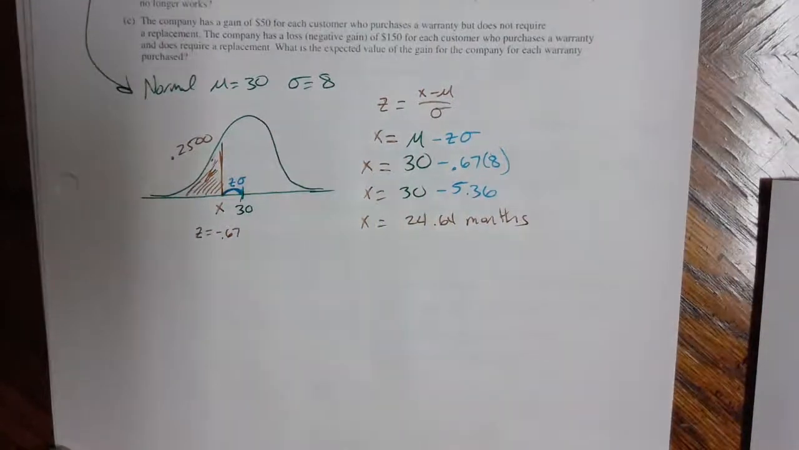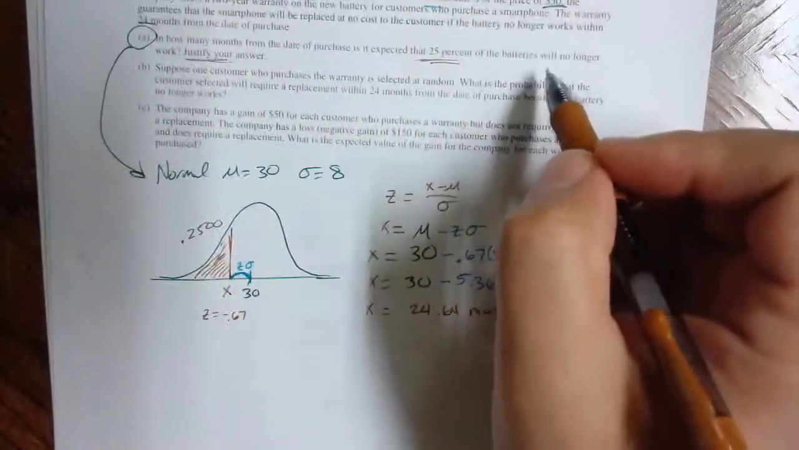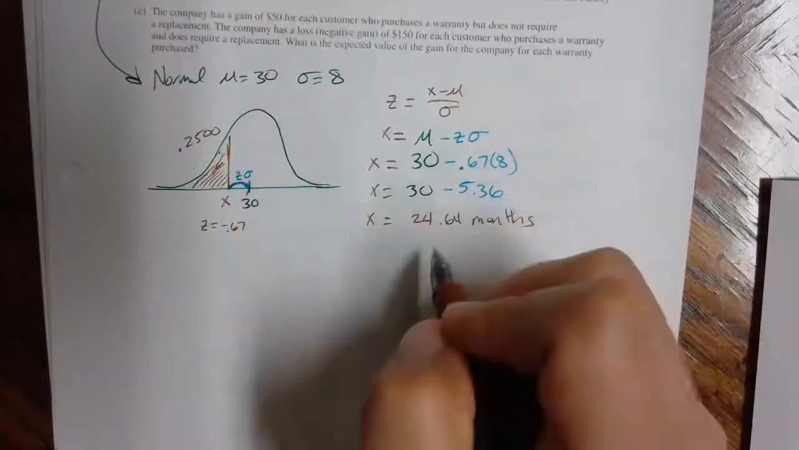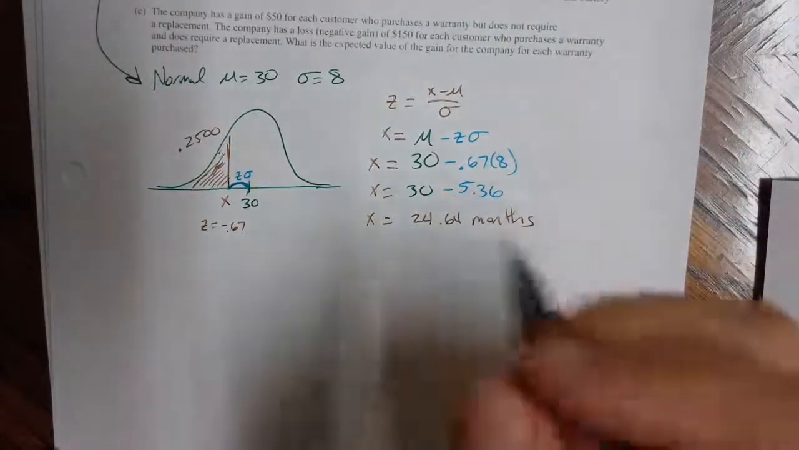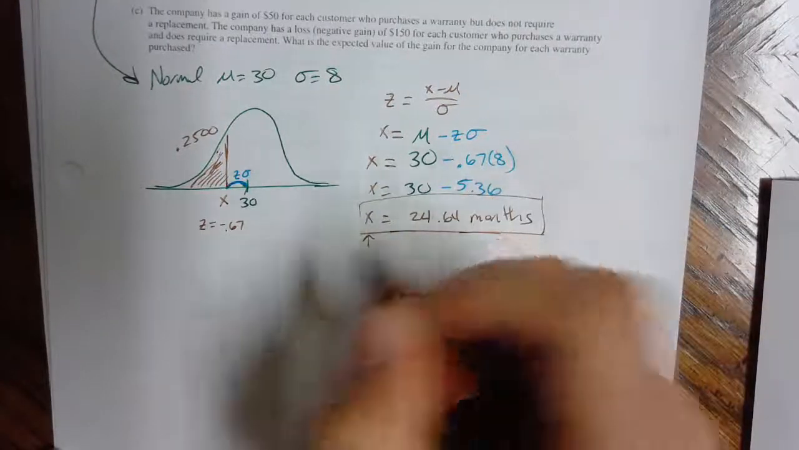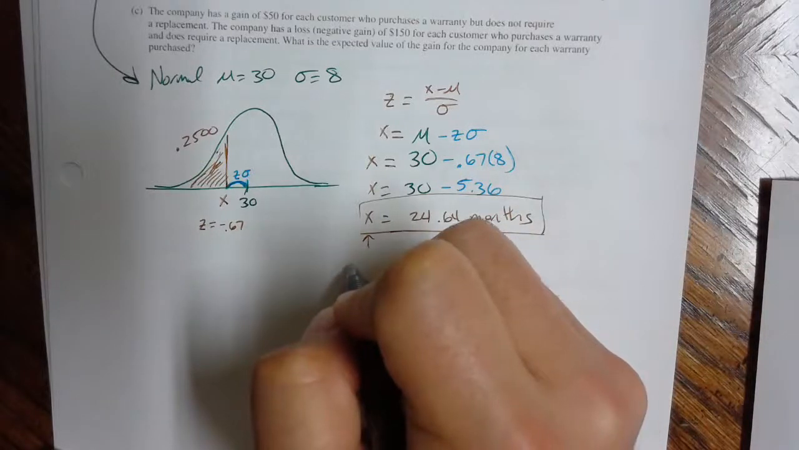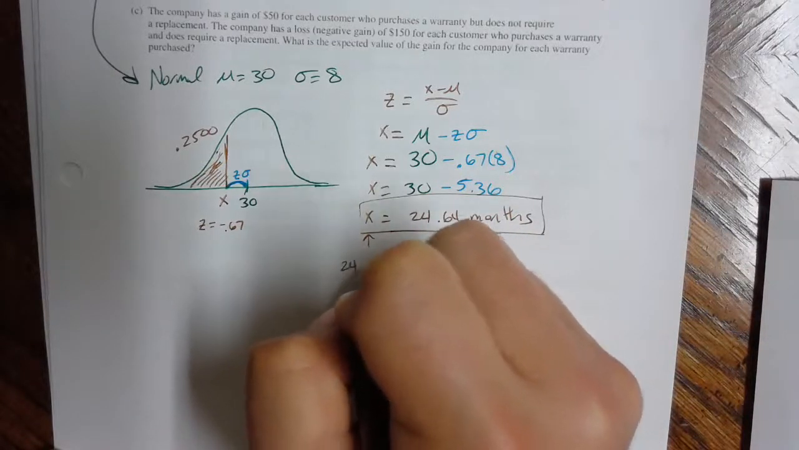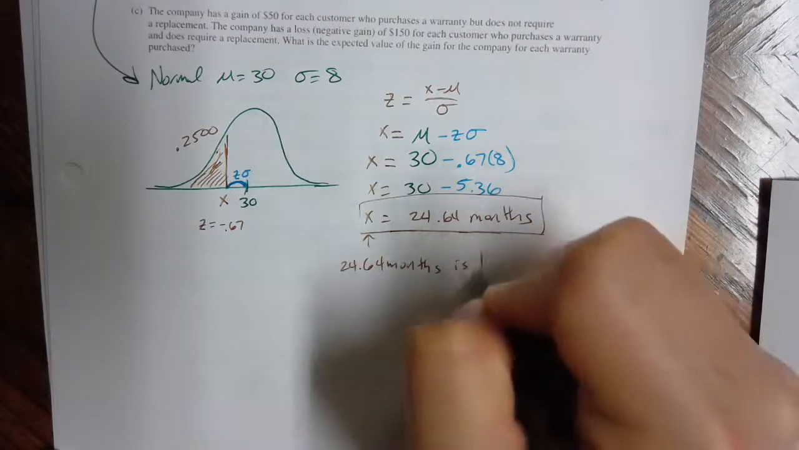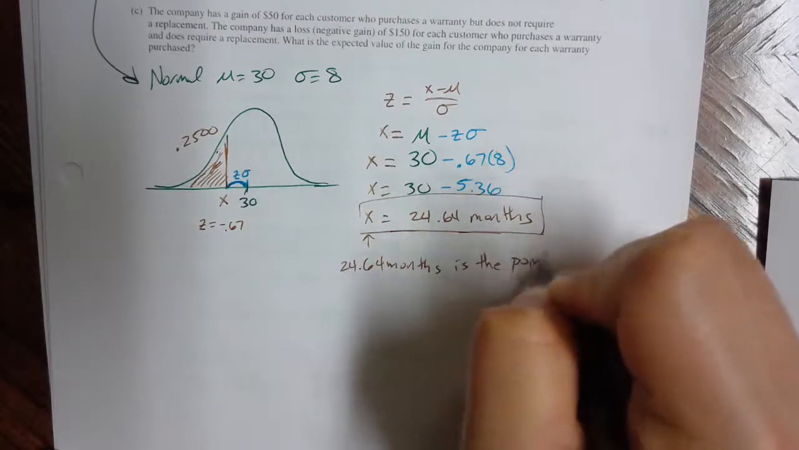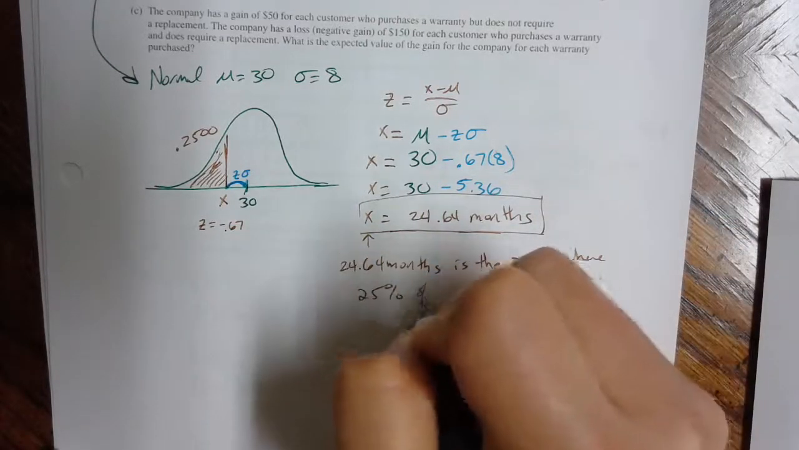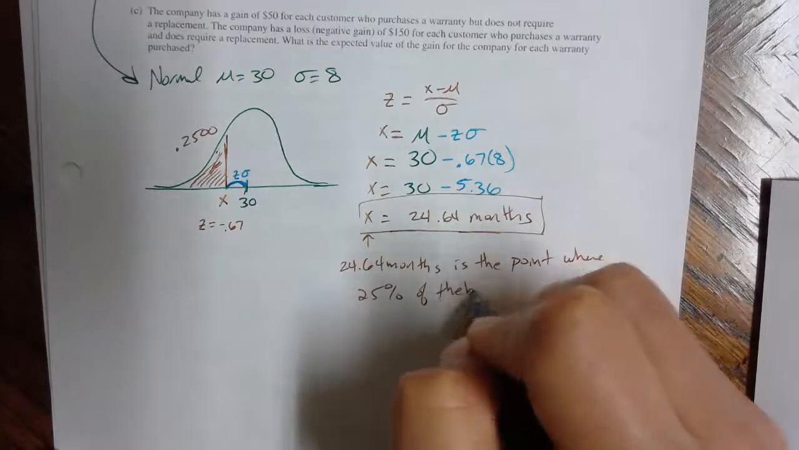So in how many months from the date of purchase is it expected that 25% of the batteries no longer work? The answer to that question is that 24.6 months is the 25th percentile here. 24.64 months is the point where 25% of the batteries will no longer work.